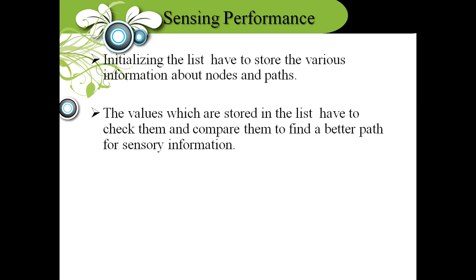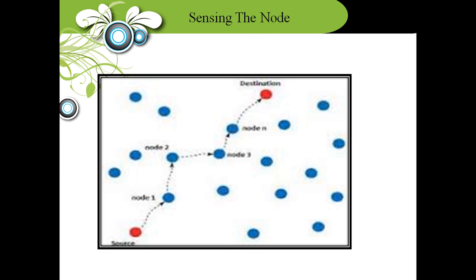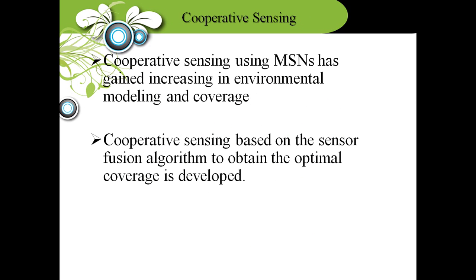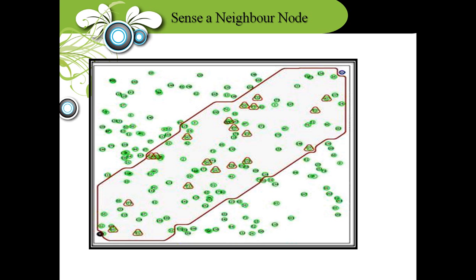Sensing performance gives information with a better path and better nodes, using the sensing information. These are the sensing nodes. In cooperative sensing, environment coverage and the sensor fusion algorithm are used to develop optimal coverage. These are the sensing performance nodes.